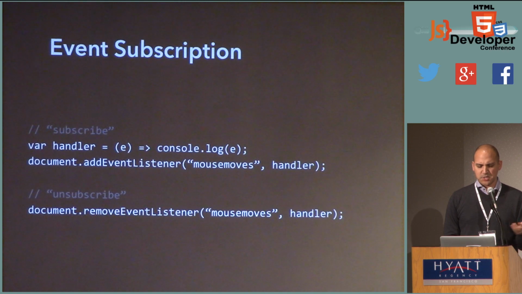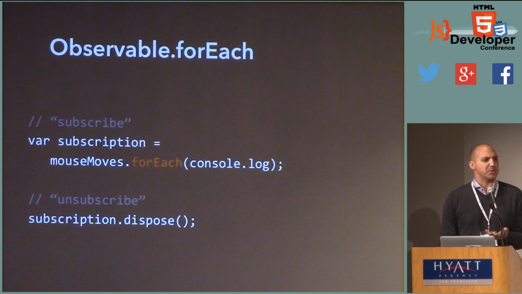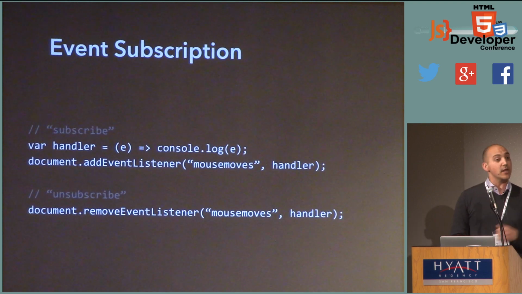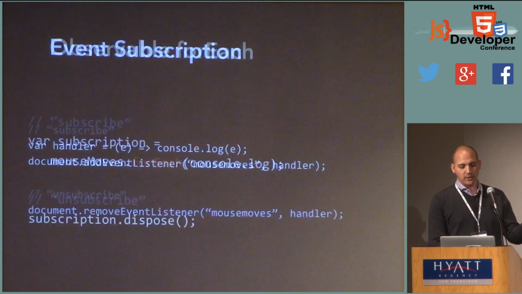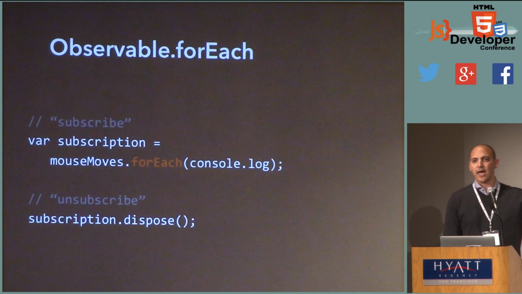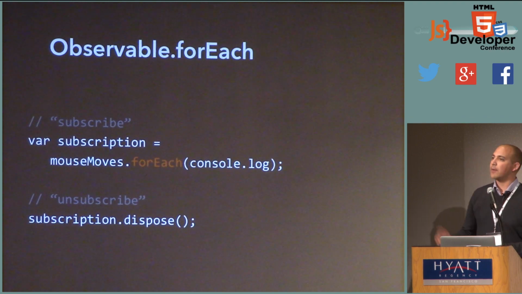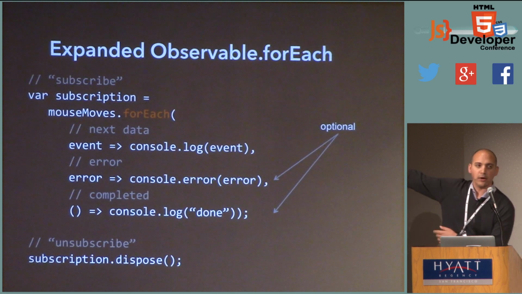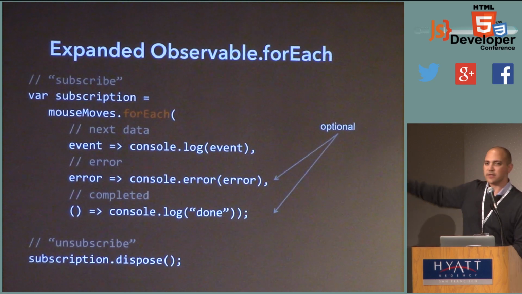So just based on looking at these two examples, there's not really that much difference, right? They both support the same things. You can hook up to an event. You can unhook from an event. You can hook up to an observable and listen for data. And you can unhook from an observable. But observable has a couple of tricks up its sleeve. forEach has a couple more handlers that you can pass here. See the second and the third?